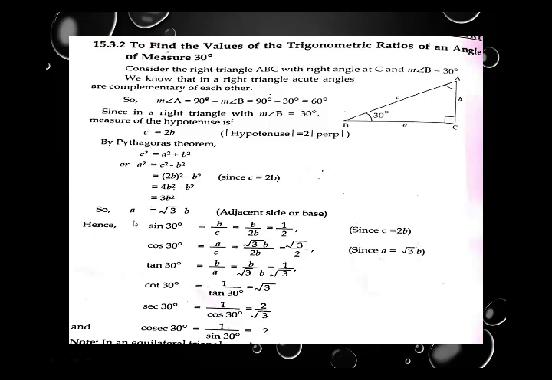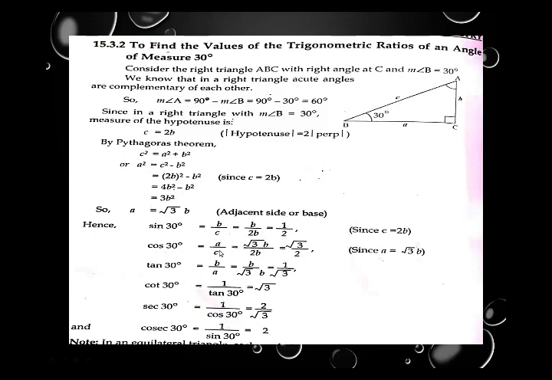Now we have clear understanding that a is the base. Look at the opposite side to angle a is a, but according to trigonometry, this is representing base. Hence, sine 30 degree equal to b upon c. We have clear understanding, sine is the relation between perpendicular upon hypotenuse. So by following this triangle, it is b upon c, means perpendicular upon hypotenuse, equal to b will same, whereas c is replaced by 2b. B and b will cancel. Answer is 1 upon 2.